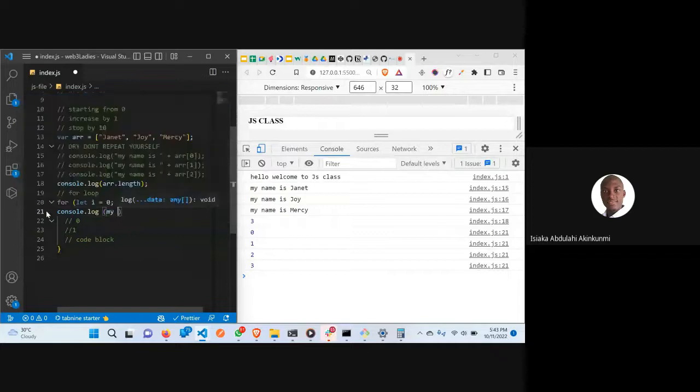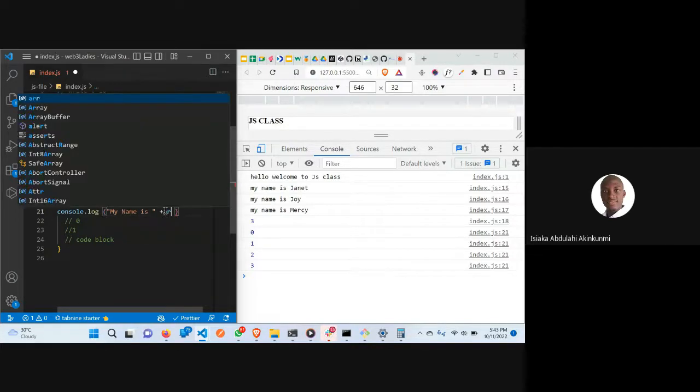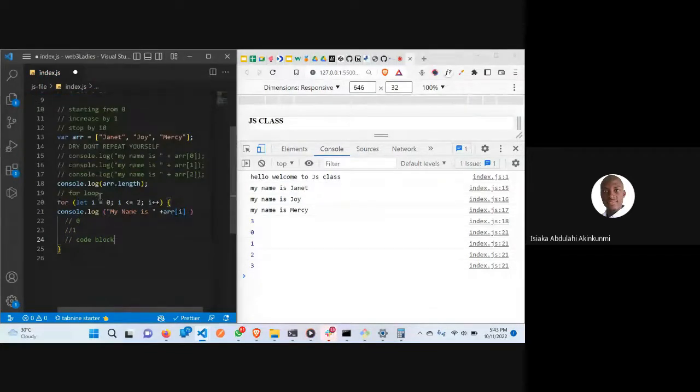My, so this has to be a string. My name is, then I can plus, this is how we're going to do it. My name is what? Then this array, I can come here, array at i. So for the first time in this loop, our i here is going to be 0, which is the same thing as this. The second time, our i is going to be 1. It's going to be this. But when i reaches 2, the loop will stop. So yeah, we still have the same thing.